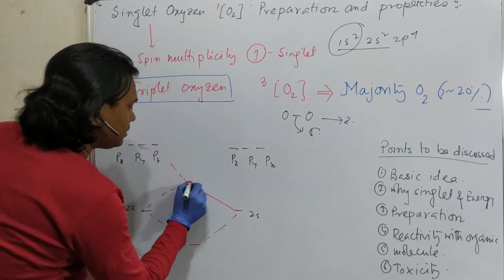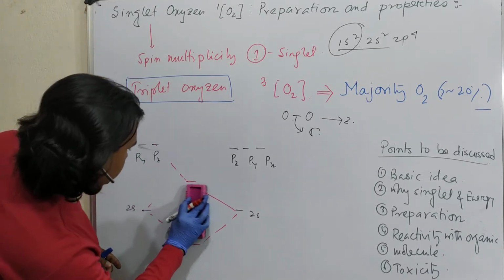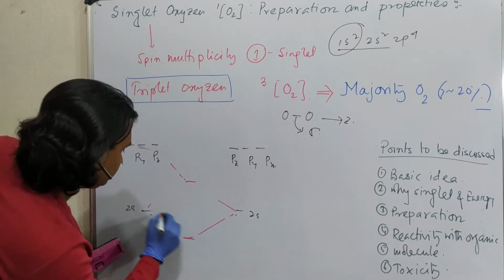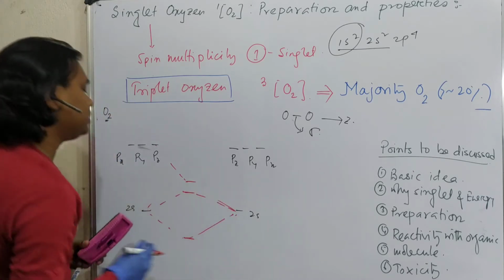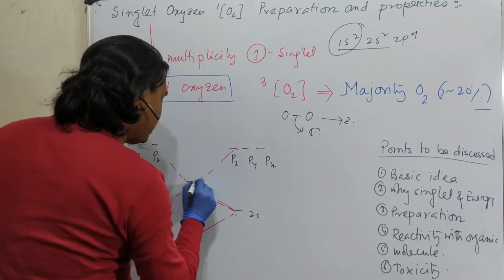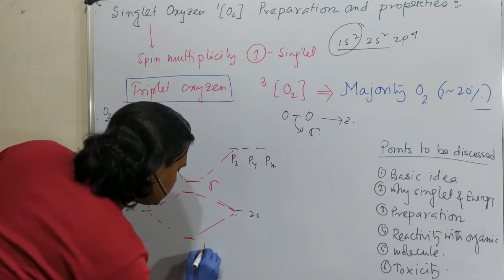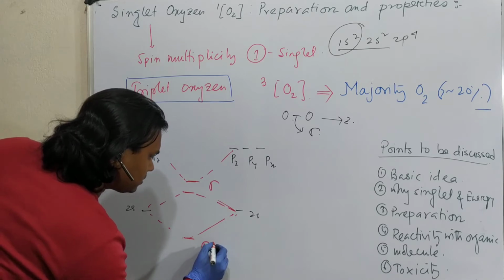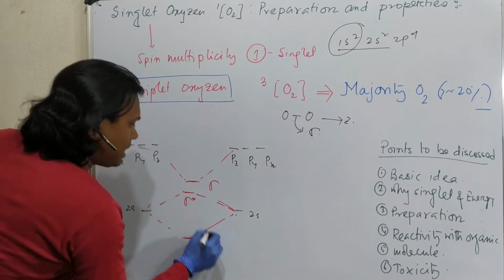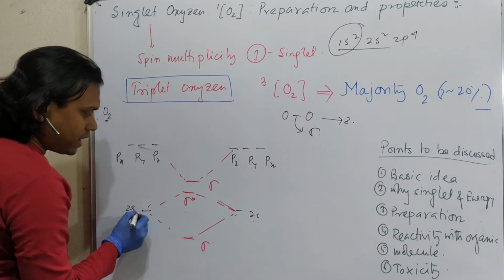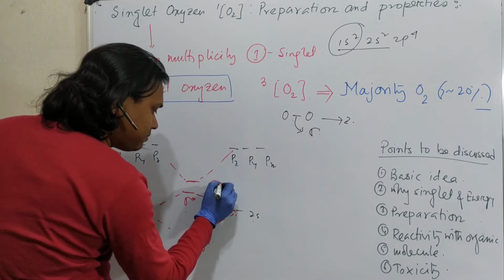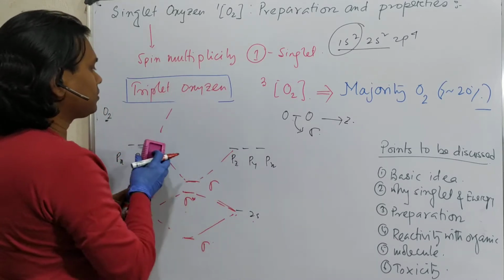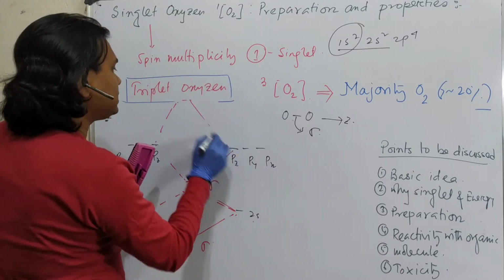So this is sigma. Actually this sigma is formed by the overlap of two 2s orbitals, and this gives sigma star. This other sigma is formed by the overlap of the 2p z orbitals, and this is its sigma star.